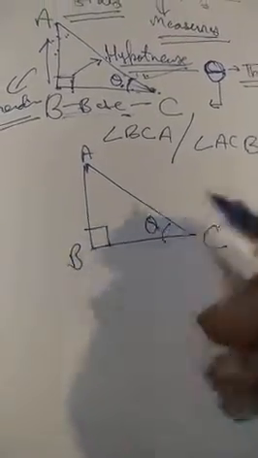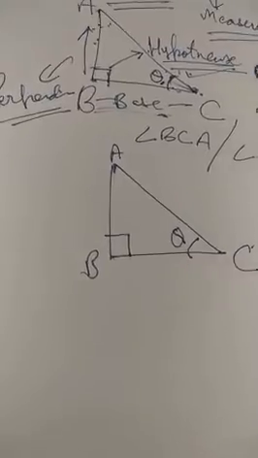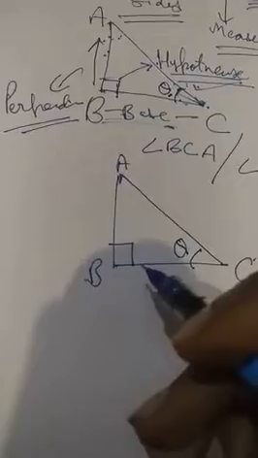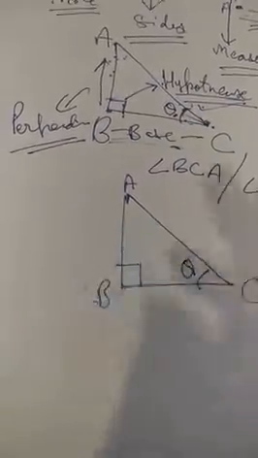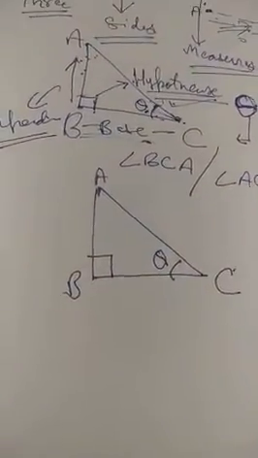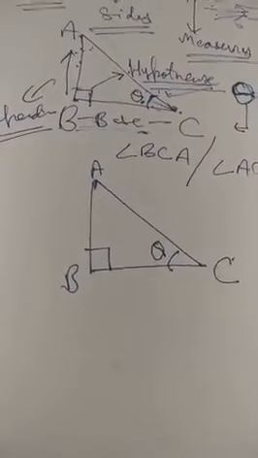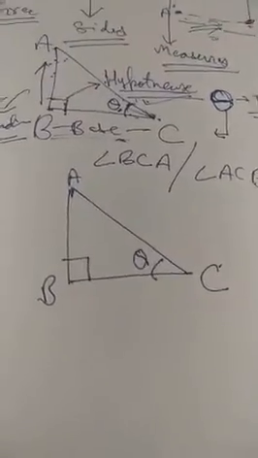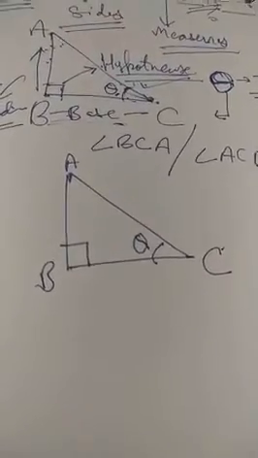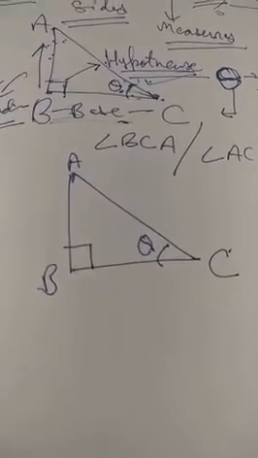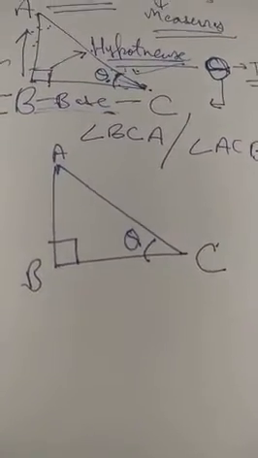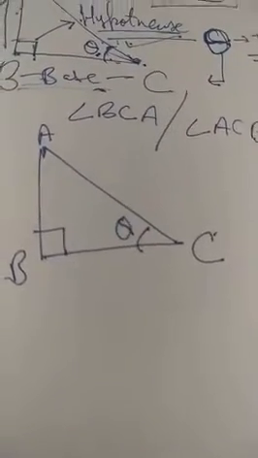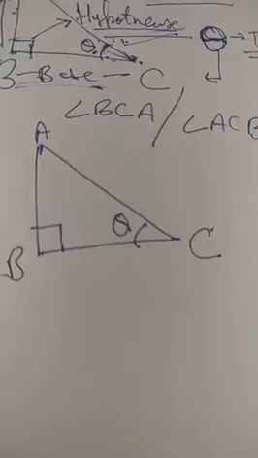Now again we are having a right angle triangle. All right. Now angle C is theta. What about angle B? A 90 degree. So yes, we are again having a right angle triangle that exists over here. All right. Okay. Now in this right angle triangle, we can clearly see that A is a vertex, B is a vertex, and C is a vertex. We can also call this a right angle triangle or a triangle right angled at B. This will be a proper statement that we are going to use.